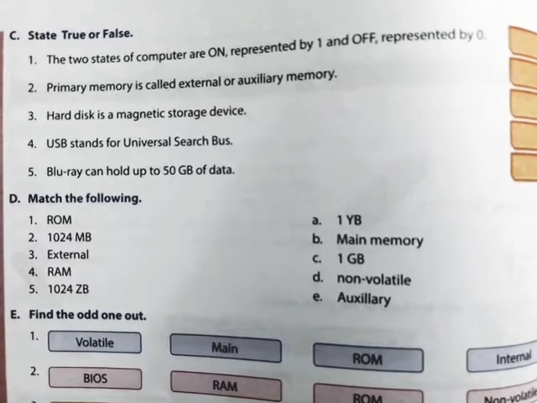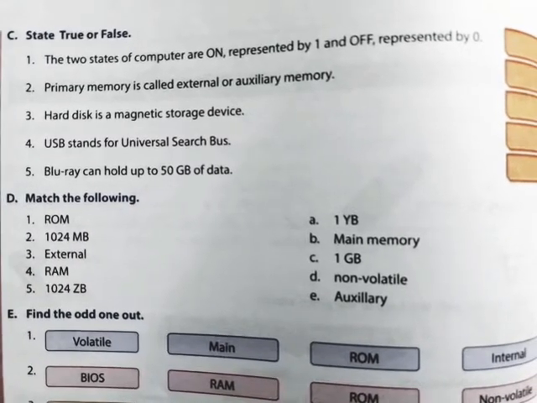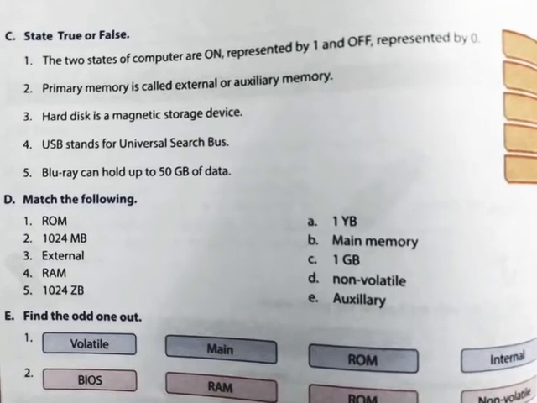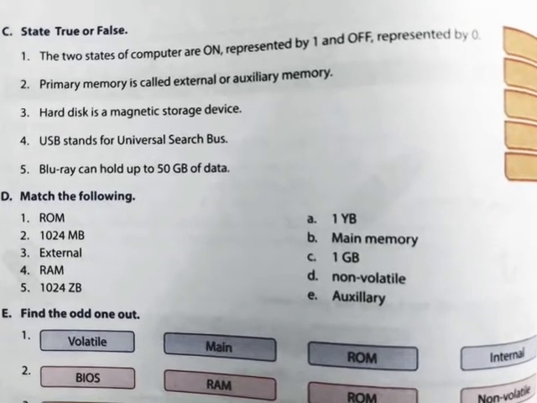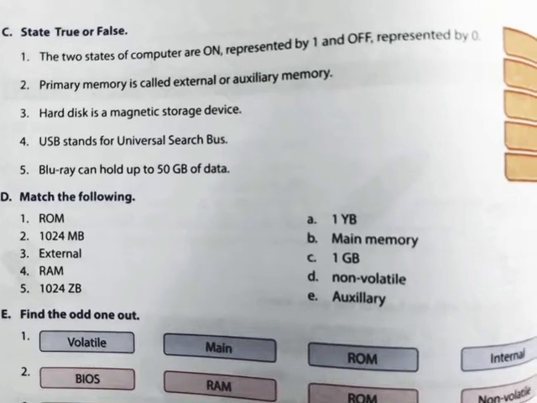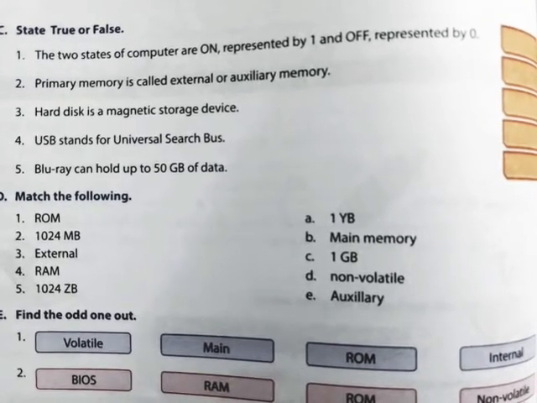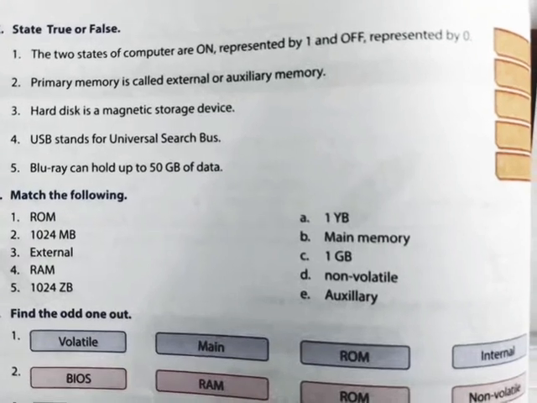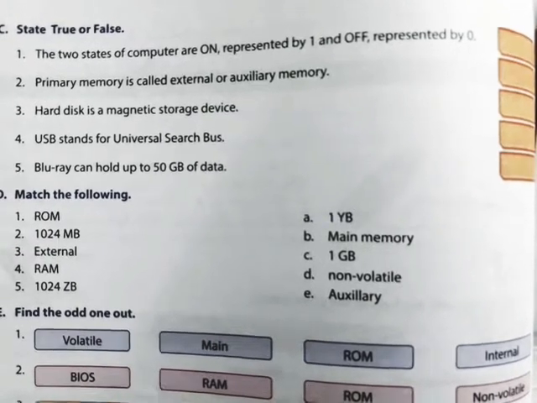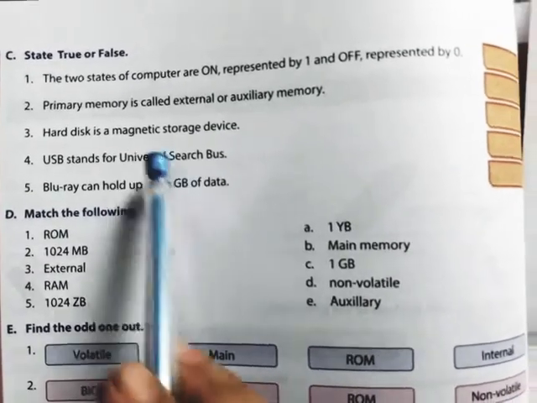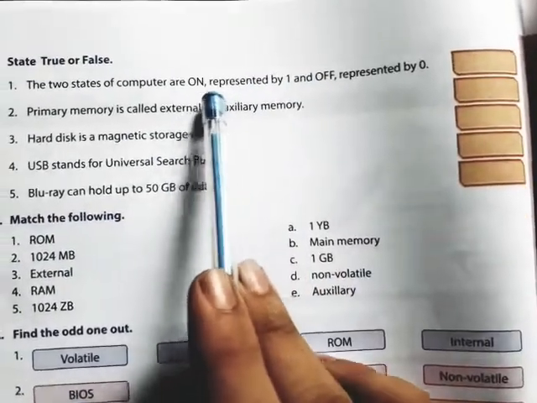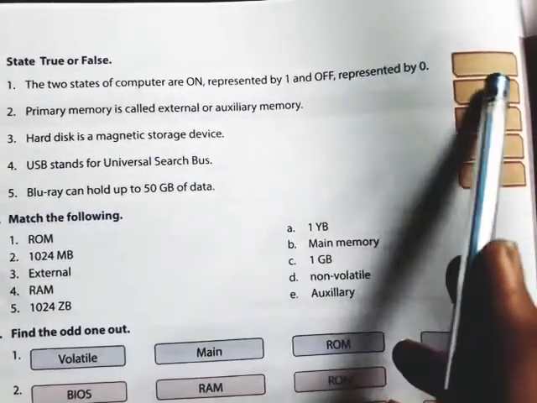Question C is state true or false. The first question in that is two states of computer are on represented by 1 and off represented by 0. So the answer is true. Computer has two states, on represented by 1 and off represented by 0.